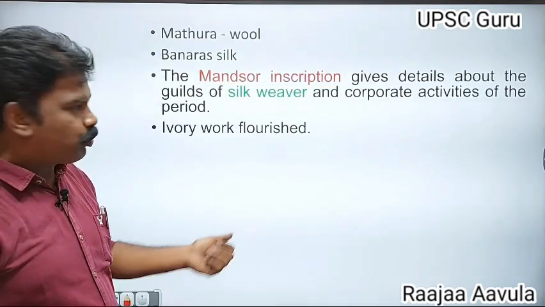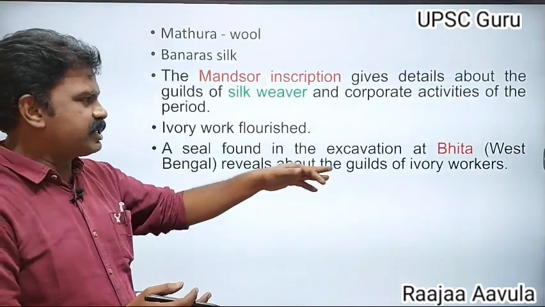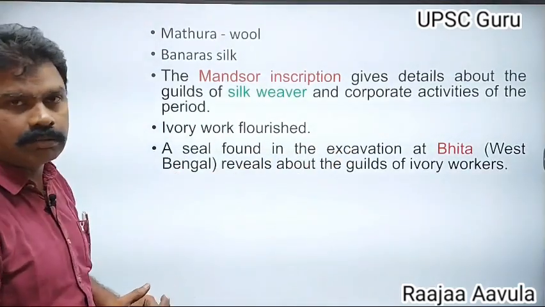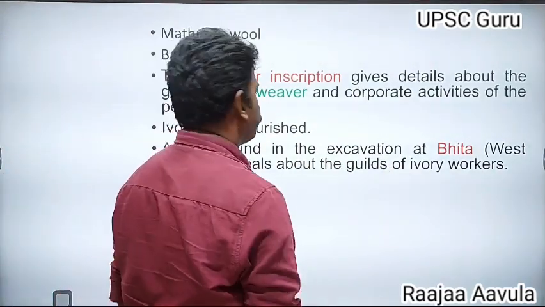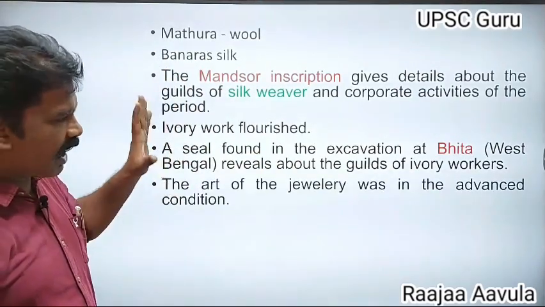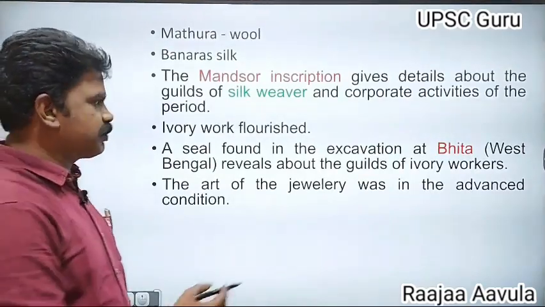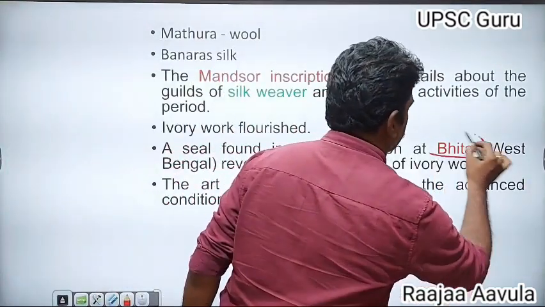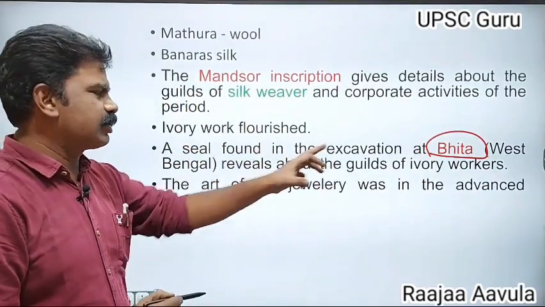Ivory work also flourished during that period. A seal found at excavations in Bhita reveals about the guilds of ivory workers. The important evidence about ivory work is the ivory seal excavated at Bhita.